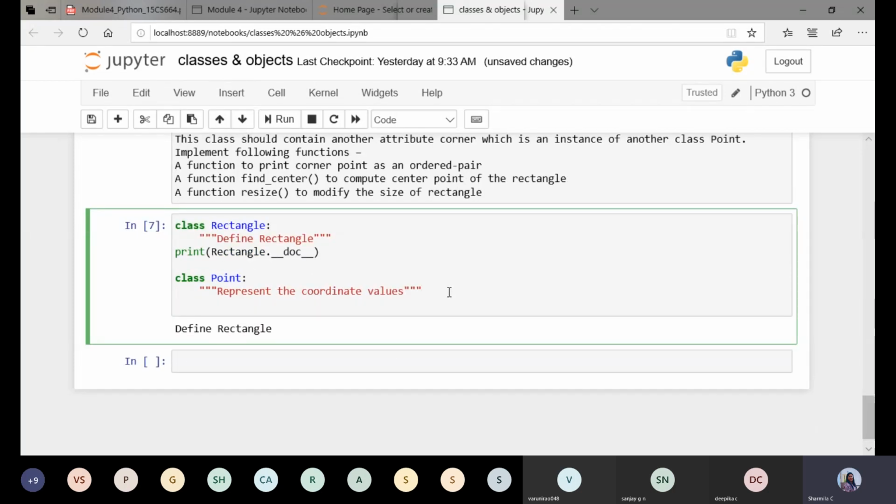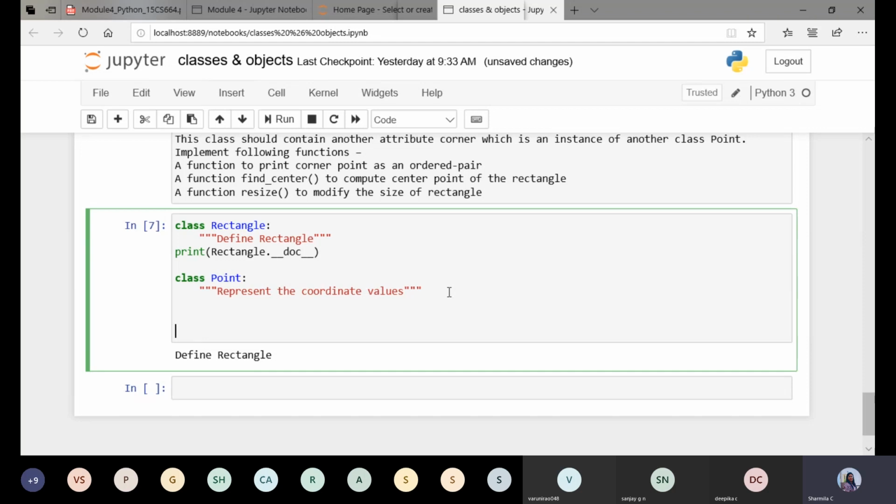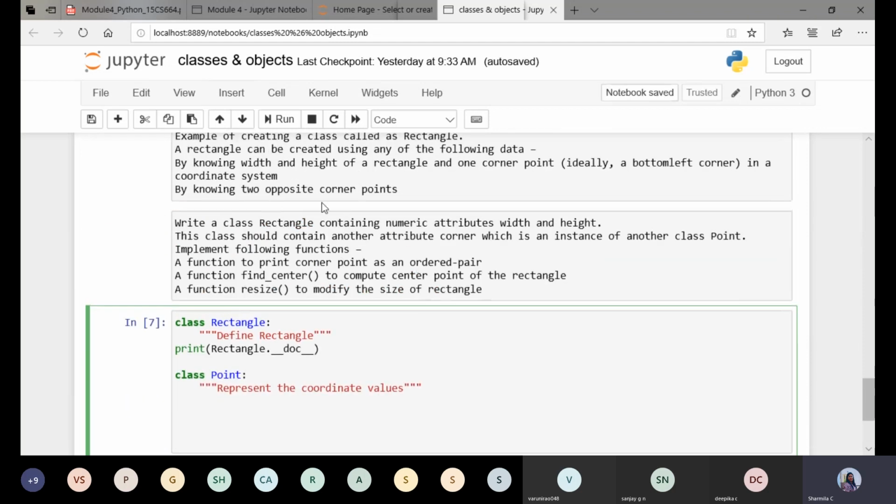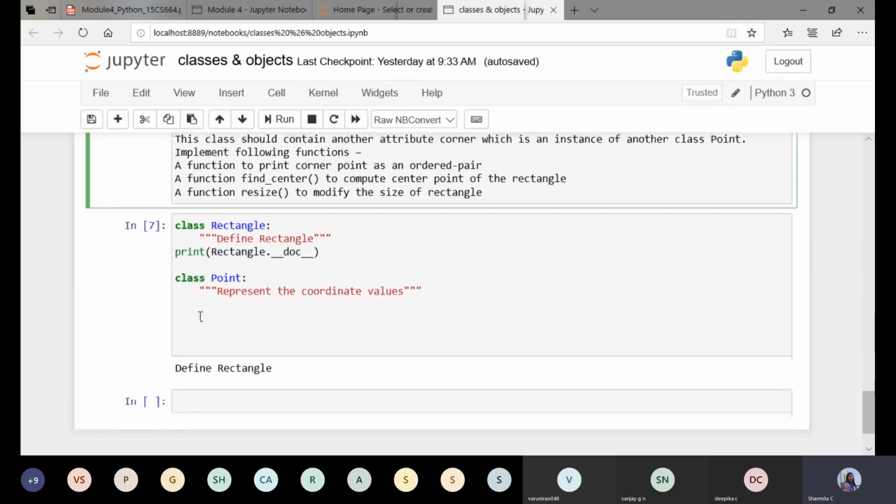Now after this, what we are supposed to do? You can see the question here, what they have told: find a rectangle containing the numeric attributes, width and height. Now once again, your rectangle is something like what?